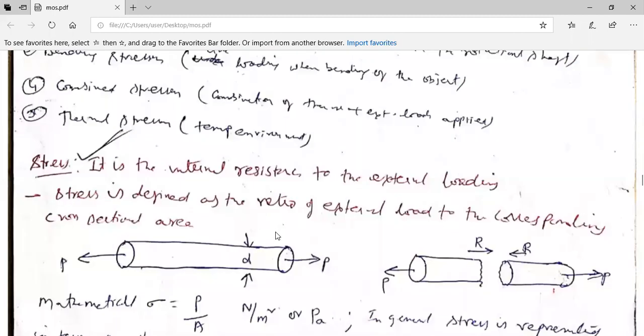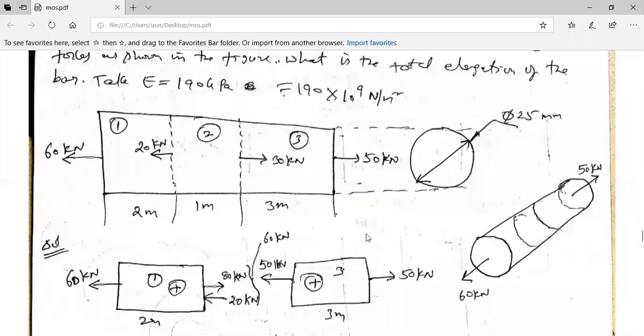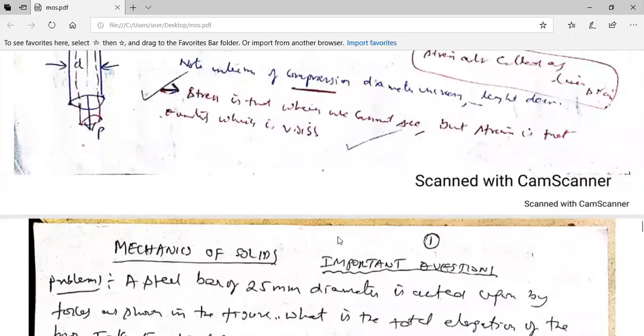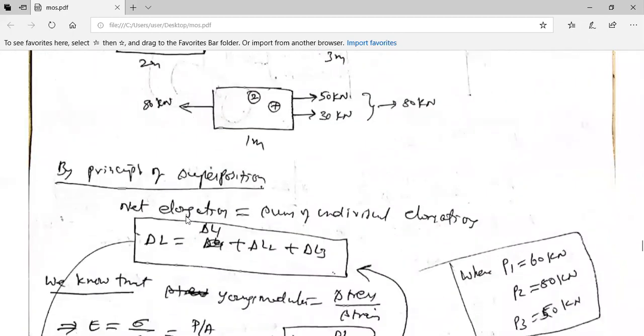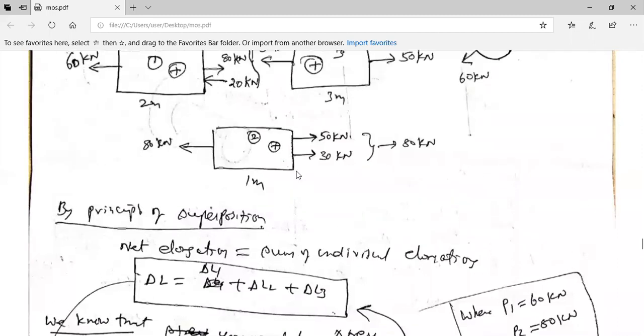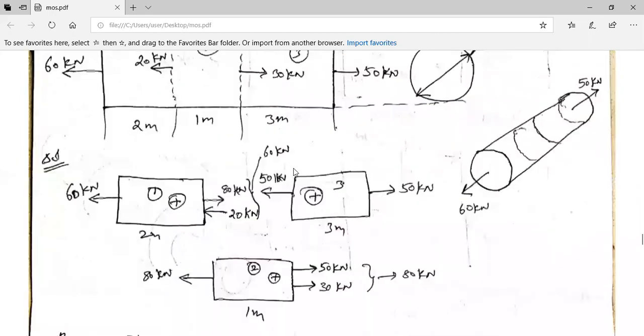Can you repeat? Can you explain the first problem, sir? The principle of superposition. Yes, this is the first problem. Now look here. As in the problem, it was asking to find out the net elongation. So net elongation.